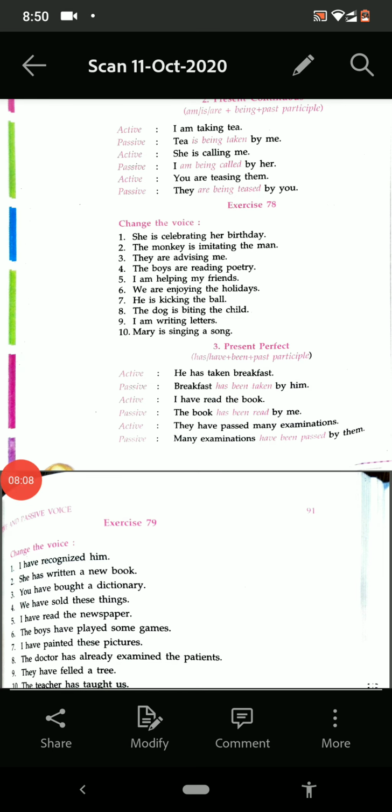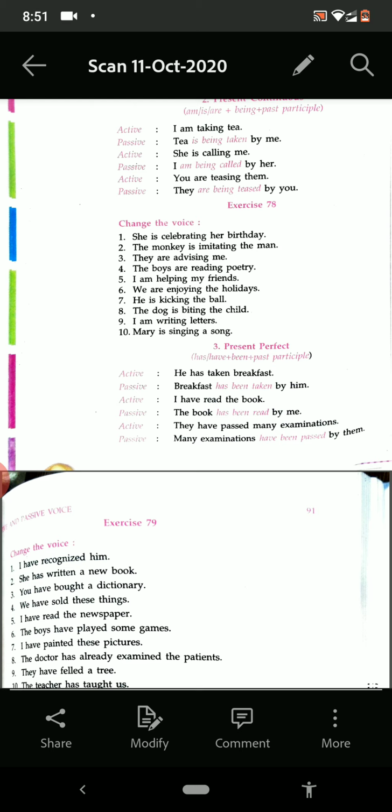Now see number 1. He has taken breakfast. So breakfast has been taken by him. Second one. I have read the book. The book has been read by me.